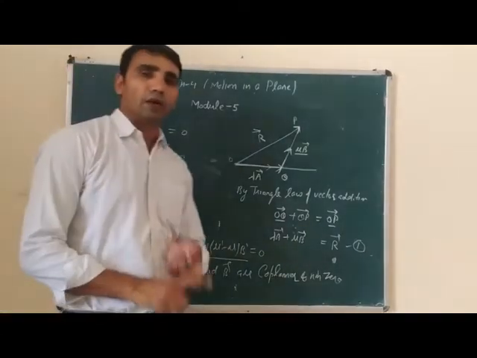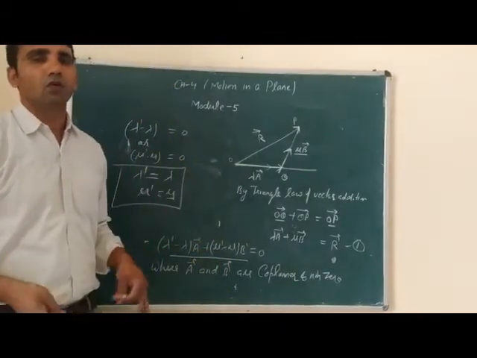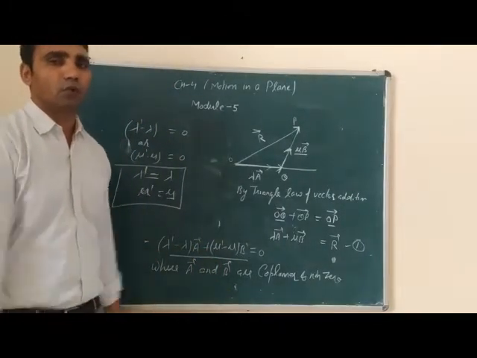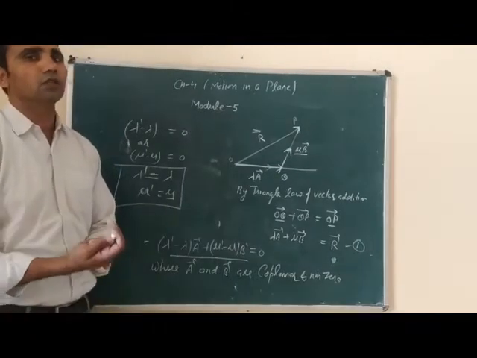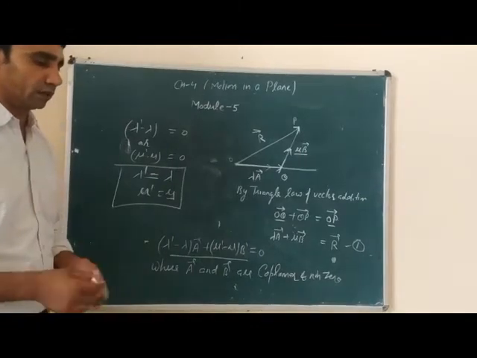So resolution of a vector is unique. There is no other way to resolve a vector into other components. Now the next topic is rectangular components of a vector.